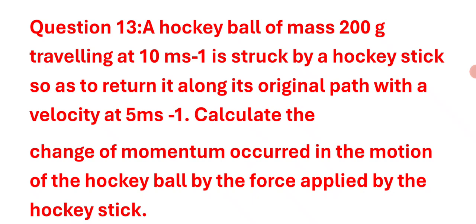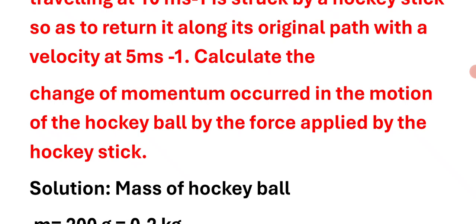Question number 13. A hockey ball of mass 200 gram traveling at 10 meter per second is struck by a hockey stick so that it returns along its original path with a velocity of 5 meter per second. Calculate the change of momentum of the hockey ball caused by the force applied by the hockey stick.